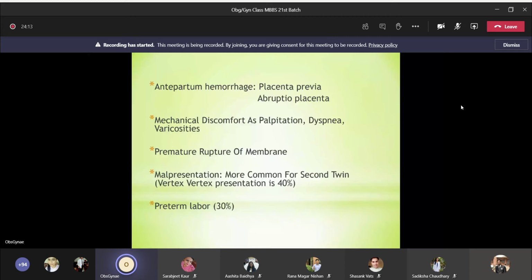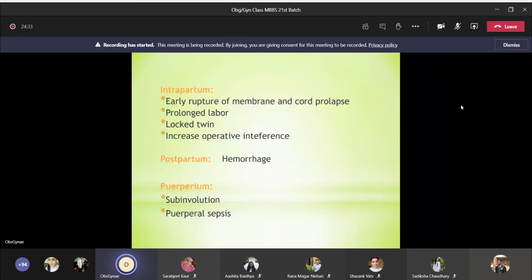Malpresentation, it's more common for second twin. Vertex and vertex presentation is 40%. Malpresentation occurs more commonly in second twin. And the chance of having preterm labor is 30%. Intrapartum complications: there would be early rupture of membrane and cord prolapse, prolonged labor, chances of having locked twin, increased operative interference in the intrapartum period. And in the postpartum period, the most dreaded complication of obstetrics, that is postpartum hemorrhage, can occur. And in the puerperium, there would be subinvolution and puerperal sepsis.